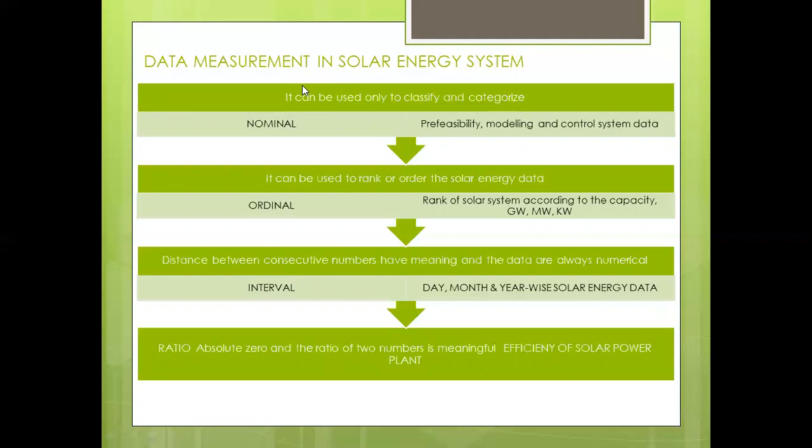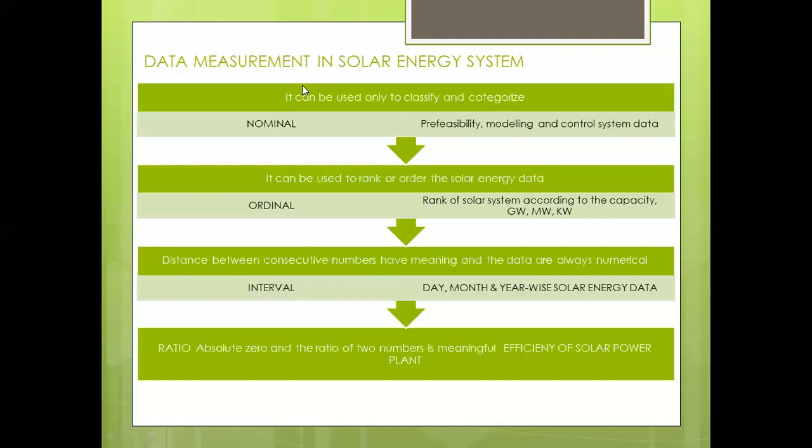Then the next data measurement is the ordinal data. It can be used to rank or order the solar energy data. For example, we have the location or power plant of a solar energy system, maybe 100 megawatt, 35 megawatt, or 25 megawatt. So we categorize, rank, or order the solar energy systems in descending order: 100 megawatt plant, 35 megawatt plant, and 25 megawatt plant. So this is called ordinal data of the solar energy system.